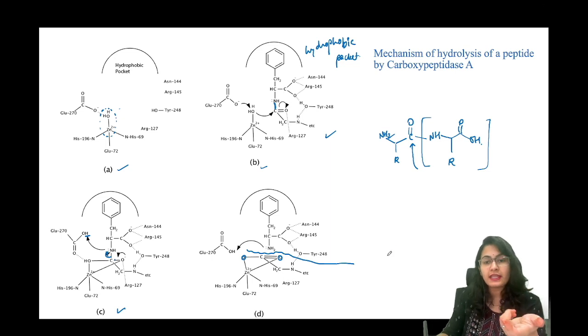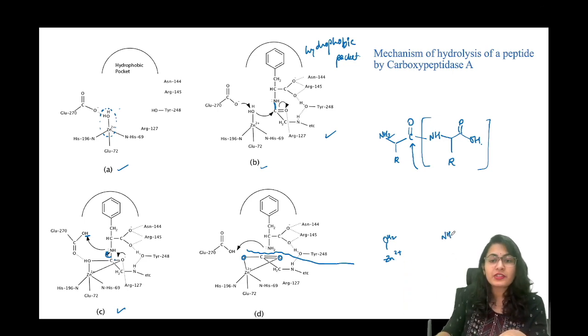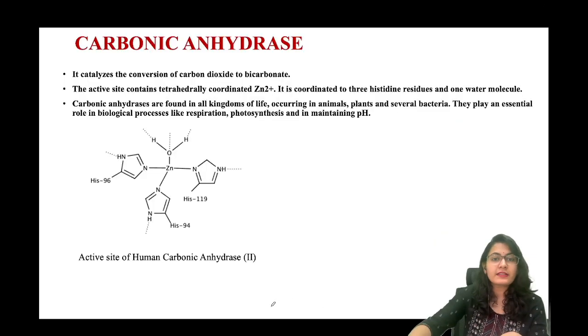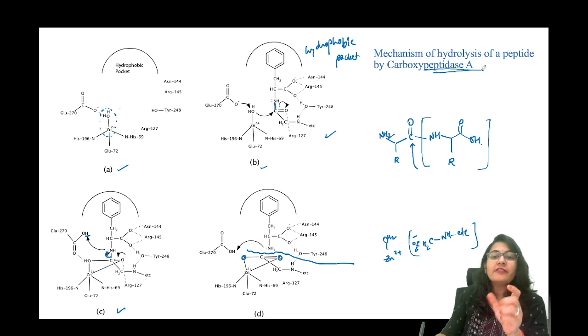So or we can say कि zinc के ऊपर फिर से water आ जाएगा, and this whole carboxylate group is going to come out. So this NH etc. and CH2CO2 minus, this whole thing is going to come out. All right. So this is how the hydrolysis takes place. ये हो गया है carboxypeptidase A का function.